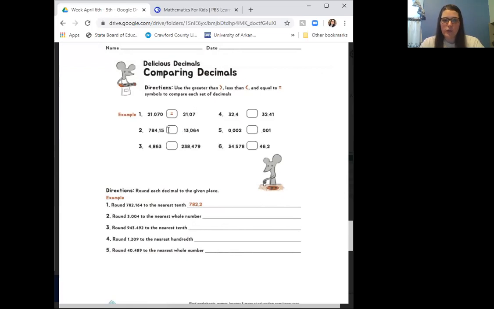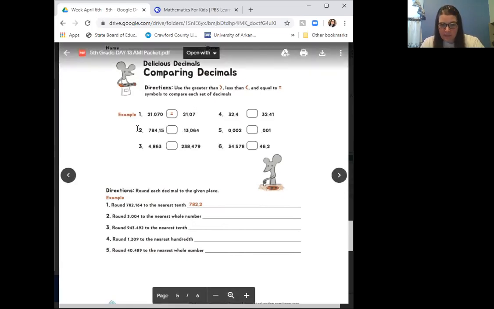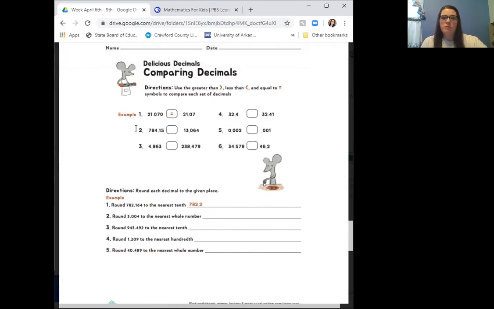Then for number 2, remember, when you're comparing decimals, you line them up and compare them place by place. I'm going to write number 2 on my board here, and then we're going to work it together. Number 2 is 784.15, so that's 784 and 15 hundredths.